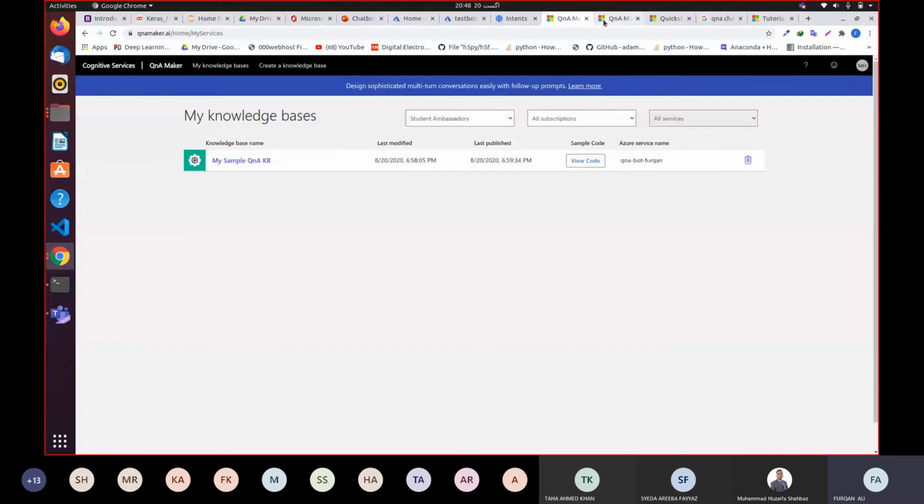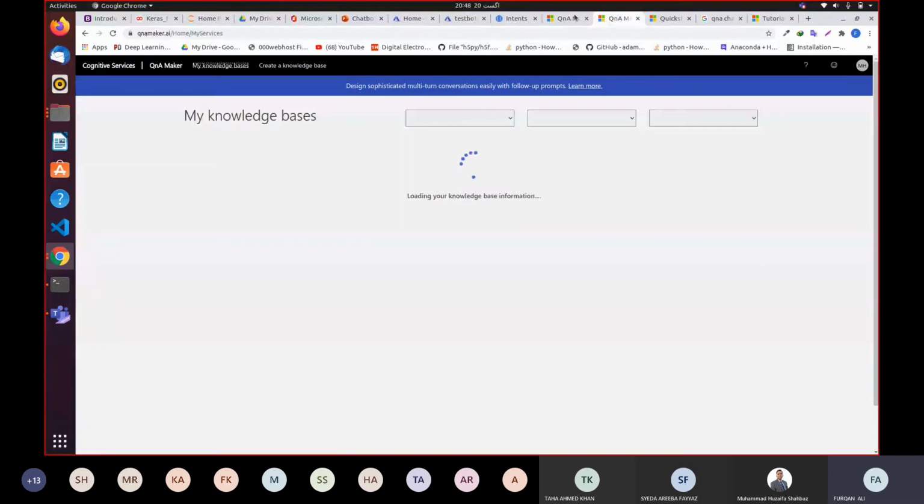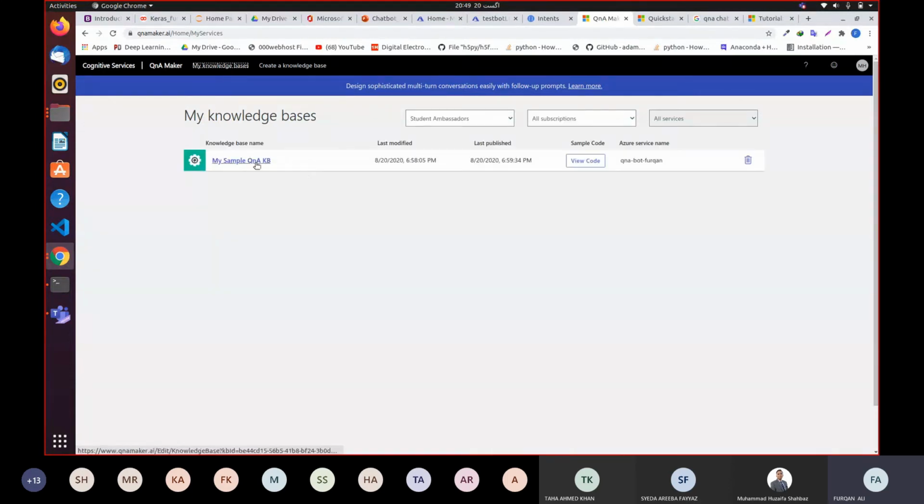So once you are inside it, you can go to My knowledge bases, and over here you will see nothing, but I have created one knowledge base, so I'm seeing one knowledge base. But we are going to create a knowledge base from scratch. I'm going to choose student ambassador as our service plan. I'm going to say Azure for students.